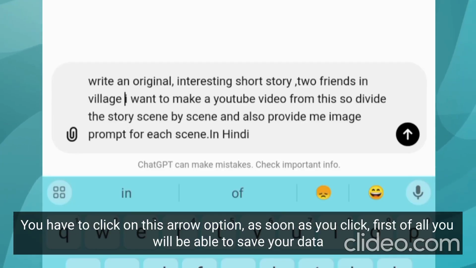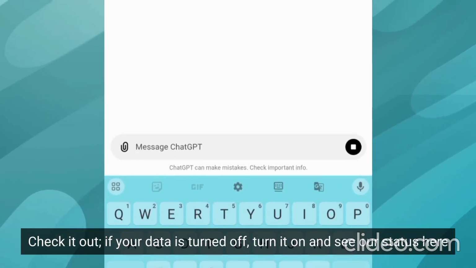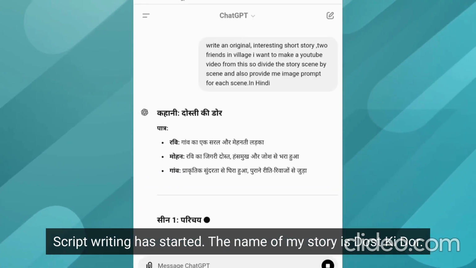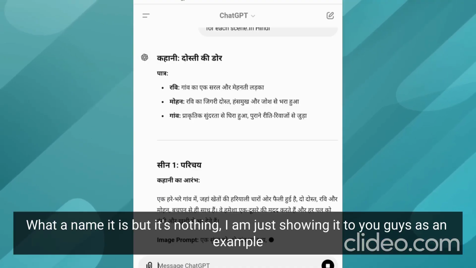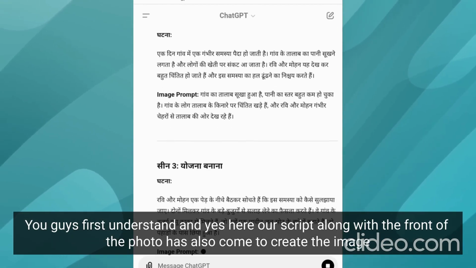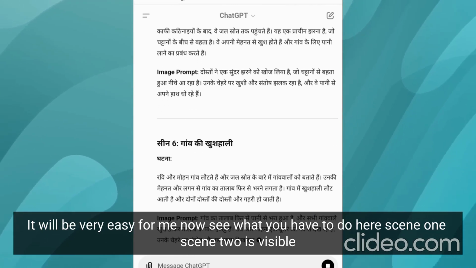As soon as you click, first of all save your data. Check it out. If your data is turned off, turn it on and see our status here. Script writing has started. The name of my story is Dust Key Door. What a name it is, but it's nothing. I am just showing it to you as an example. You first understand, and yes, here along with our script the photo prompts to create the images have also come. It will be very easy for me now.